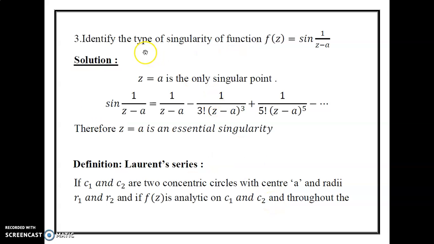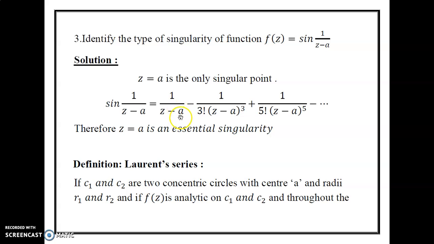Third problem: identify the type of singularities of the function f of z equal to sine of 1 by z minus a. Solution. Here z equal to a is the only singular point. We know that the formula for sine z is z minus z cube by 3 factorial plus z power 5 by 5 factorial. Here we put 1 by z minus a in the place of z.